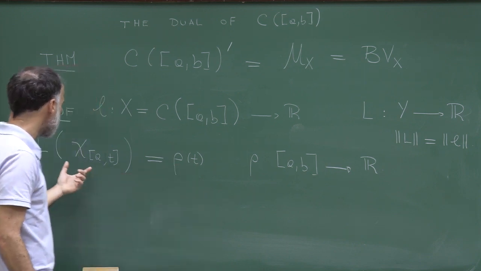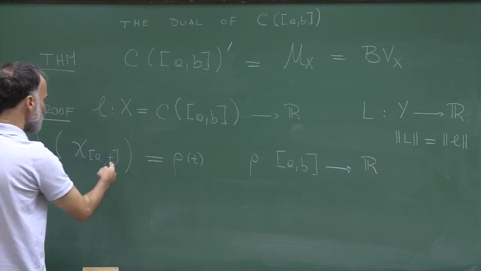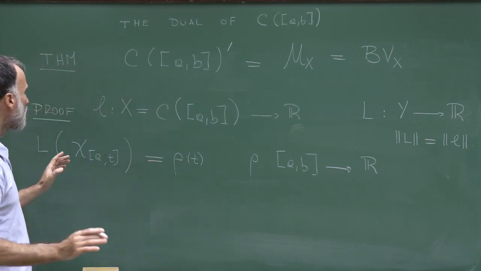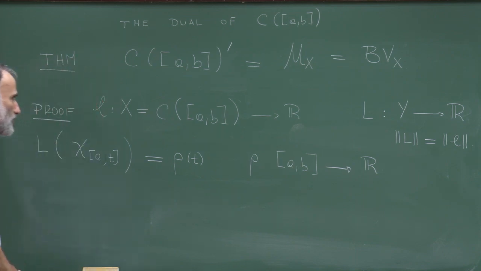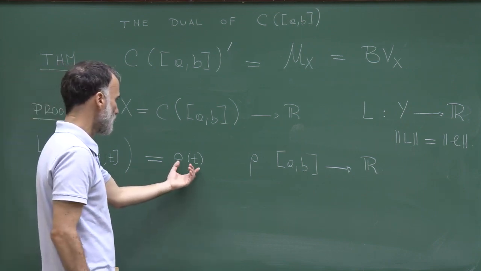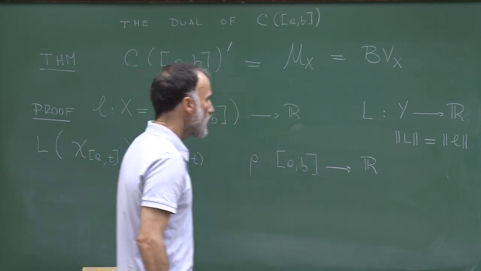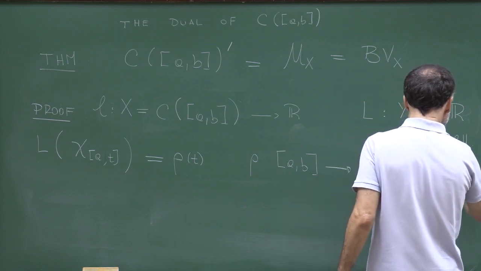So it's an increasing function because I could write, well, if t is larger than s, I could show that rho(t) is larger than rho(s). But I'm not assuming that now, so I won't discuss this matter further. I just introduced this function rho, defined on the interval AB to R, and what I want to prove is that rho is a bounded variation function.